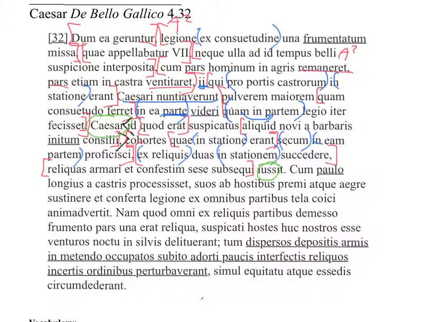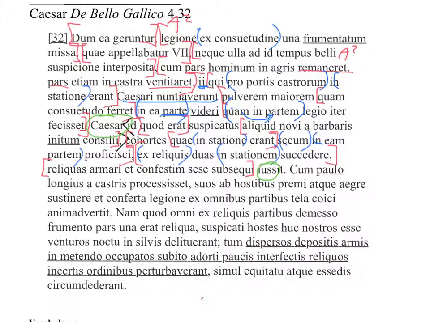Ordered that the cohorts which were in a guard position set out with him into this part, and that two from the rest follow into the guard position, in other words, take their place, and the rest be armed and immediately follow him.